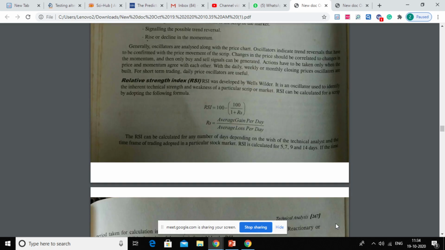For example, if you have a banking stock, first you collect the stock prices of that particular bank, then for the same period you collect the banking index closing prices and the market index, BSE or NSE, Sensex or Nifty, of which it is part.